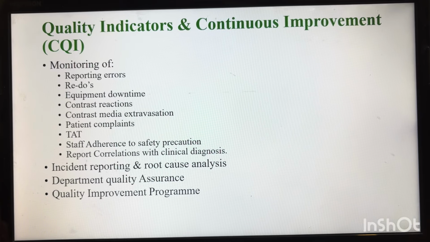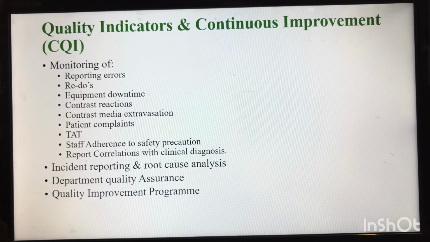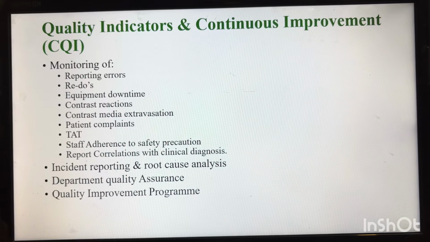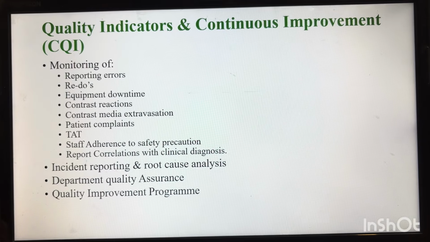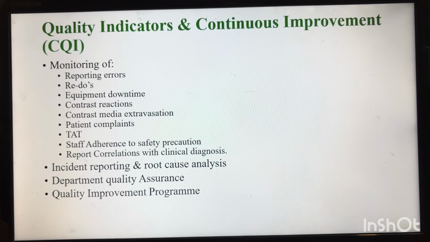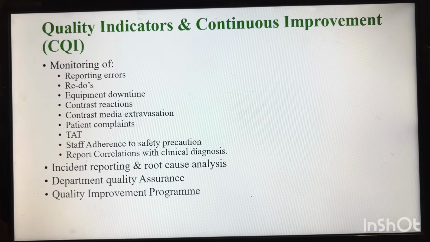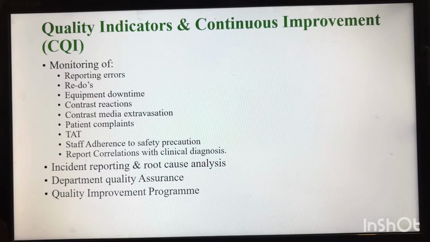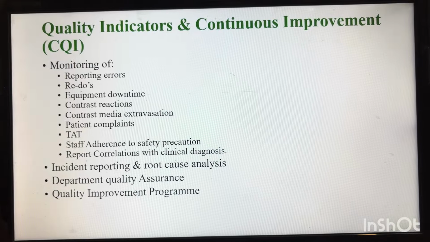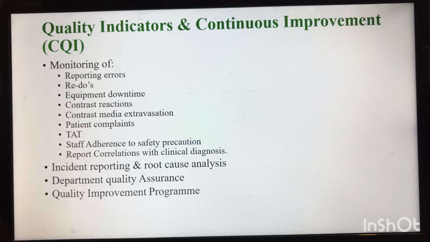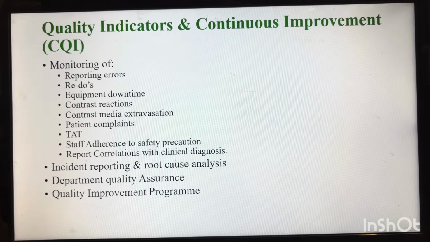Then, reporting correlation with the clinical diagnosis. Any reports that are not correlated with the clinical diagnosis need to be counted as non-correlation of the report with the clinical diagnosis, and it should be reported as a quality indicator to the quality department on a monthly basis. Then, any incident reports need root cause analysis, and there is the departmental quality assurance program.